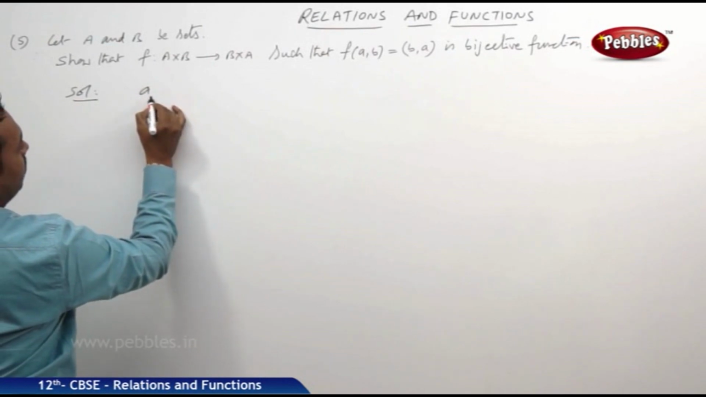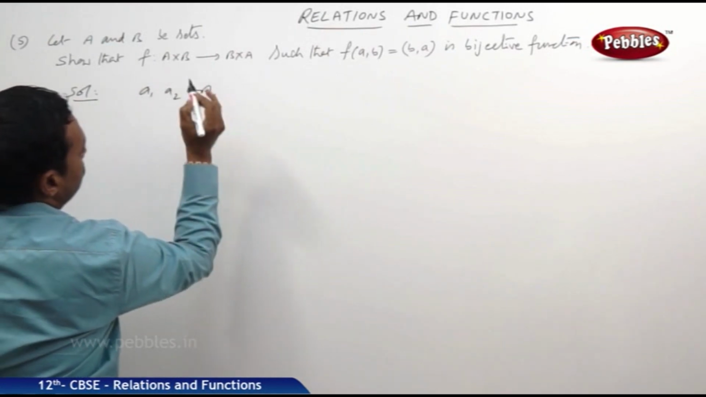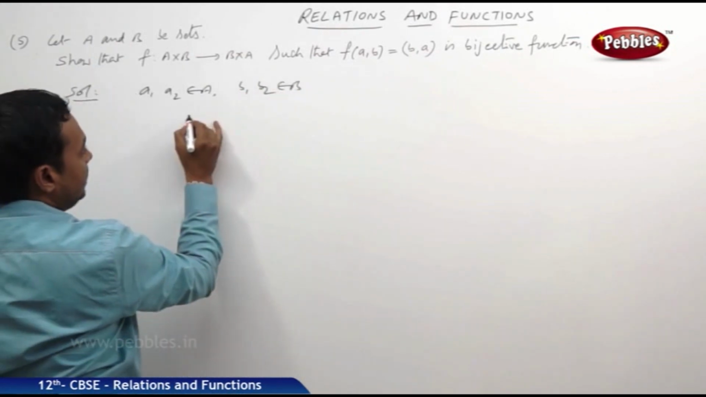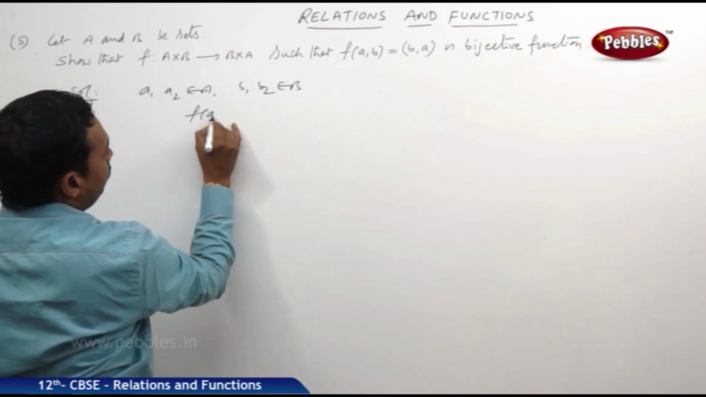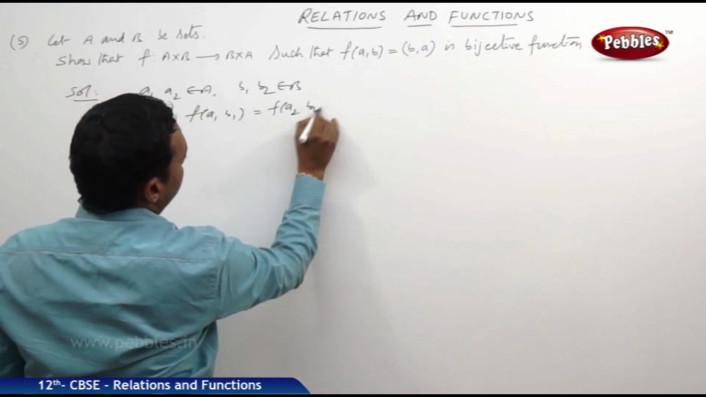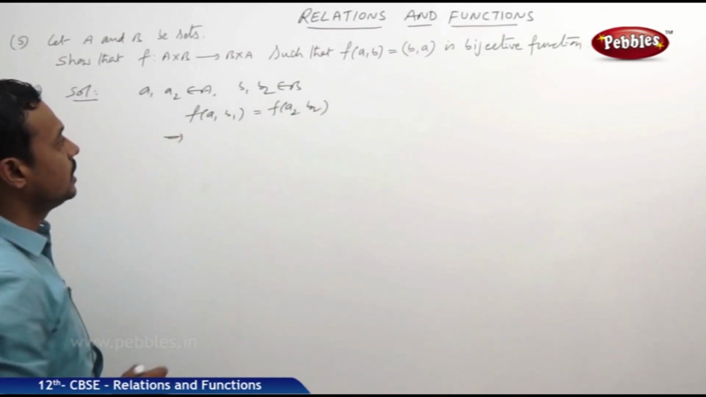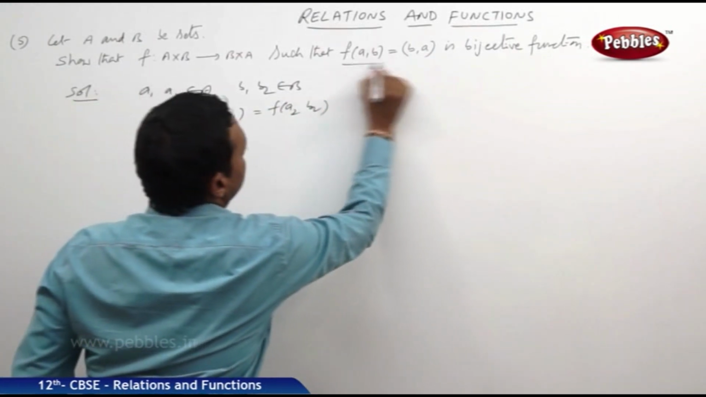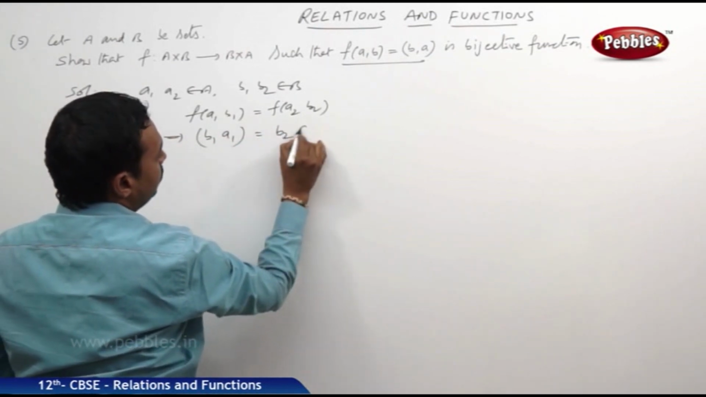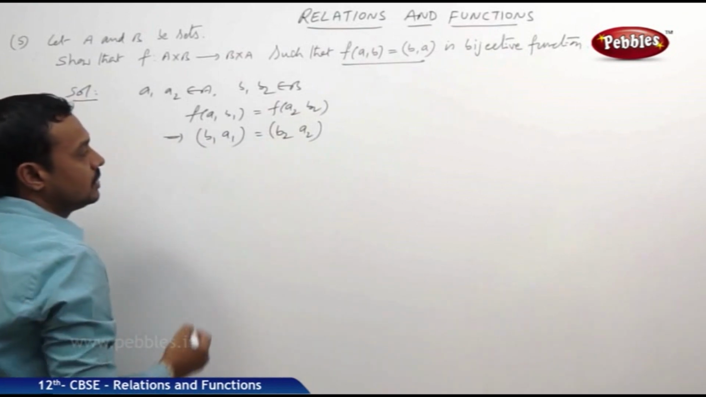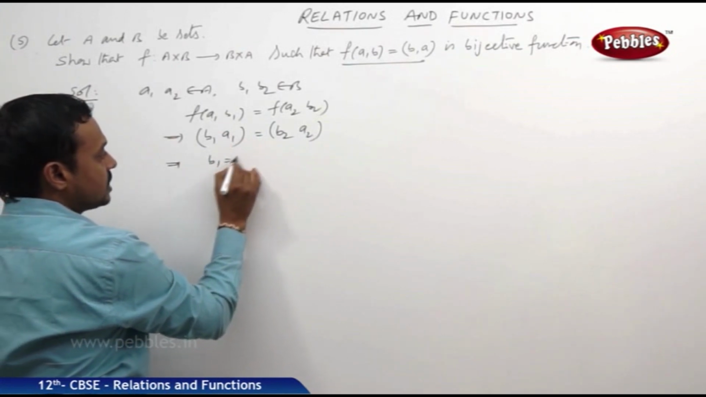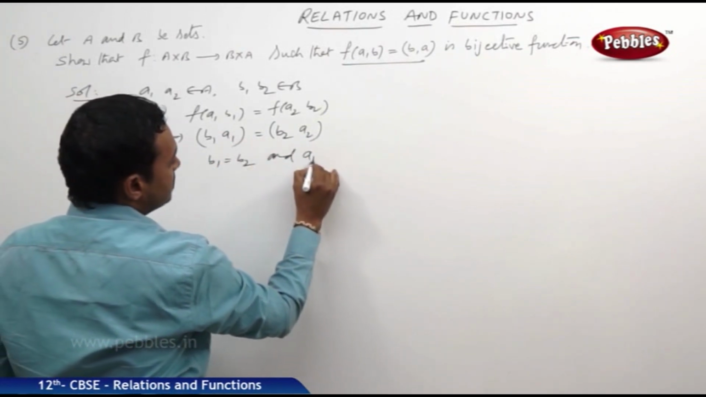Now, we can select two elements (a1, a2) belonging to A and (b1, b2) belonging to B such that f(a1, b1) = f(a2, b2). But f(a1, b1), according to the definition, is (b1, a1), which equals (b2, a2). So two ordered pairs are equal, which means their corresponding elements in the places are equal: b1 = b2 and a1 = a2.